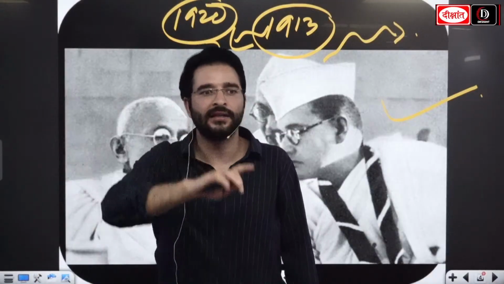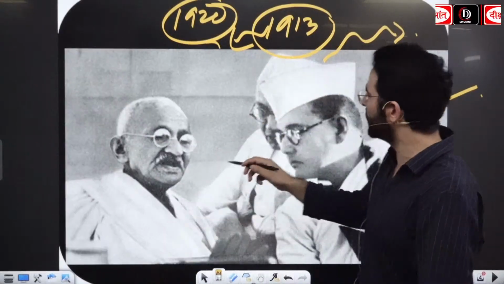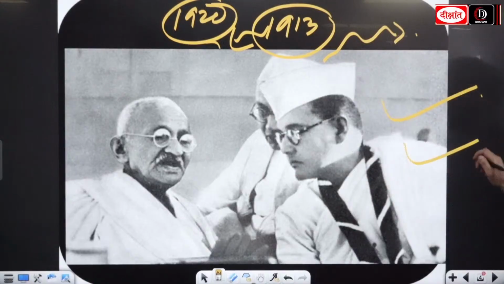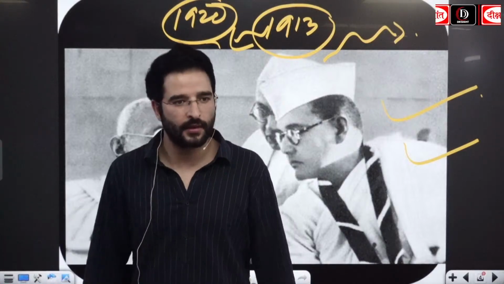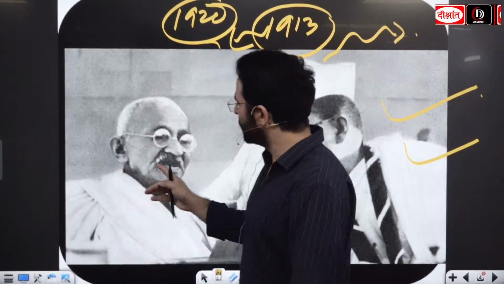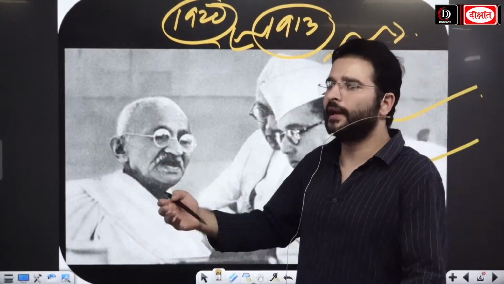Looking at Gandhi ji, he believed in ahimsa, non-violence. But on the other hand, when we look at Subhash Chandra Bose, he believed in armed rebellion. He also believed in militant nationalism. Apart from that, when we look at Gandhi ji, let us go with Satyagraha: truth, non-violence and Swaraj.